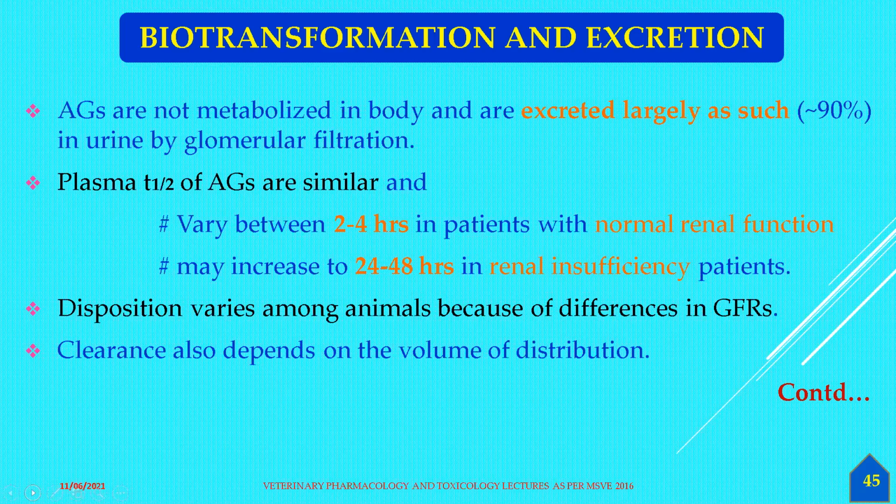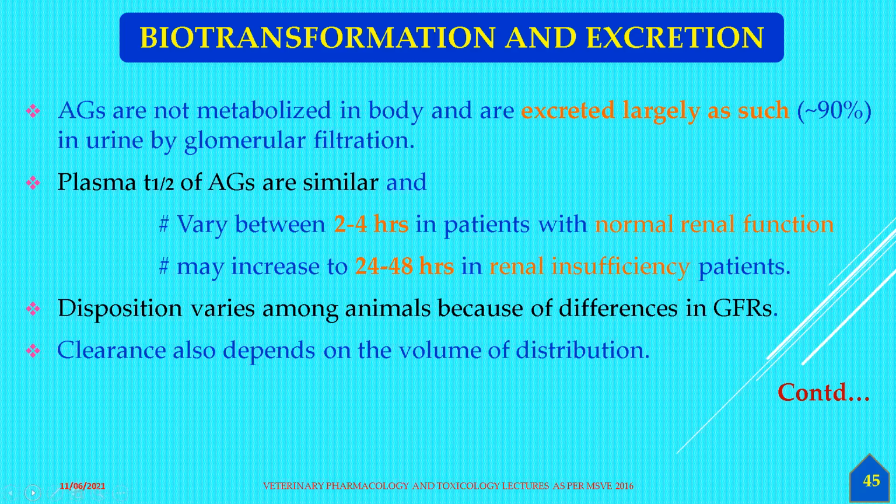The plasma half-life of the aminoglycosides is similar, 2 to 4 hours, though there is always a big range. With normal kidney function they take this time to be excreted, but otherwise they take double the time, and the half-life is 24 to 48 hours. For other antibiotics we do not deal with such a thing because oto or nephrotoxicity is not so important there.